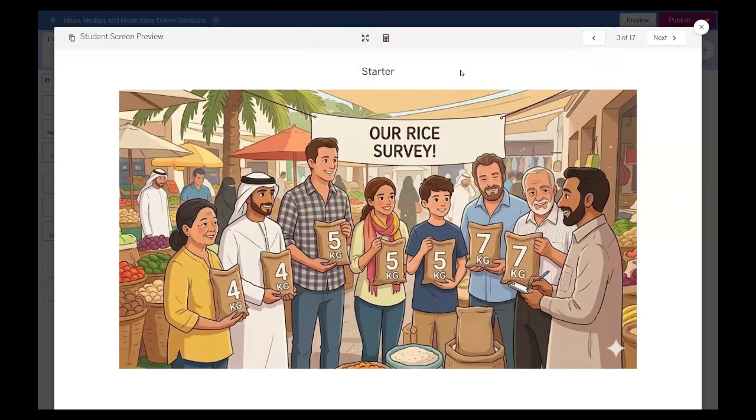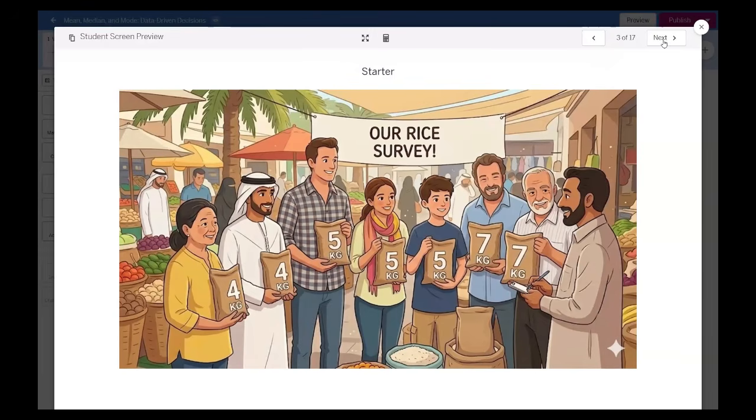Today our lesson is about average. But how do we really make sense of the word average? In this lesson, we'll look at the mean, median, and mode, and what story they can tell us about our world's data. And speaking of world's data, we are going to start with our rice survey.